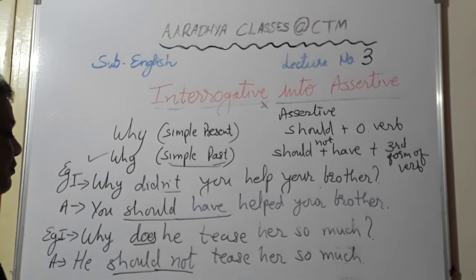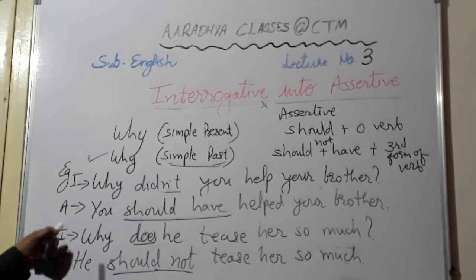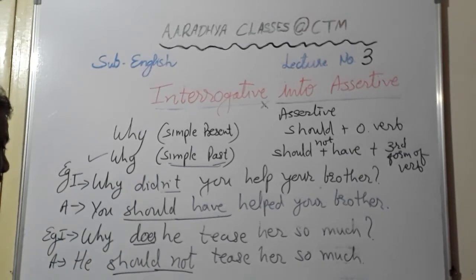तुमने अपने भाई को हेल्प क्यों नहीं की? यानी करनी चाहिए थी. Okay, student. So, you should have helped your brother. Now nothing can be done. The time is gone. But we can give it as a past advice. When you convert this sentence into assertive, it becomes a sort of past advice, which is not possible.